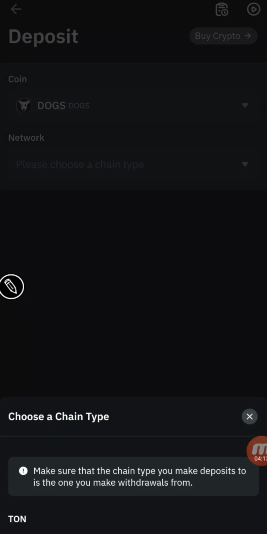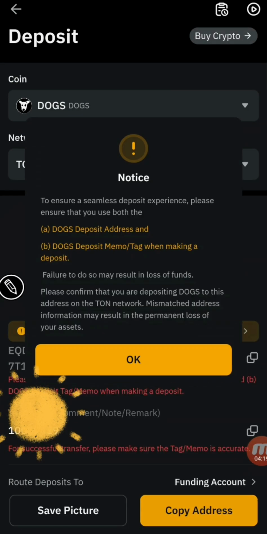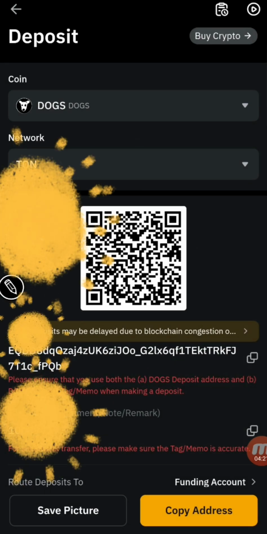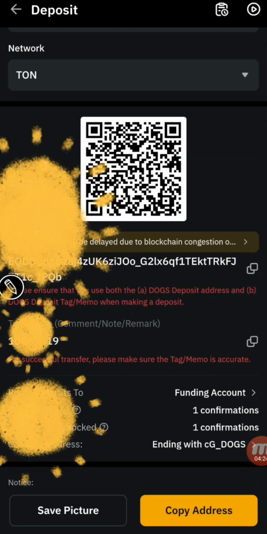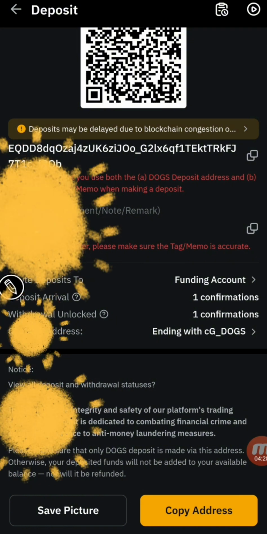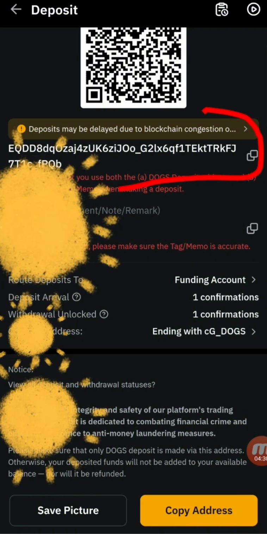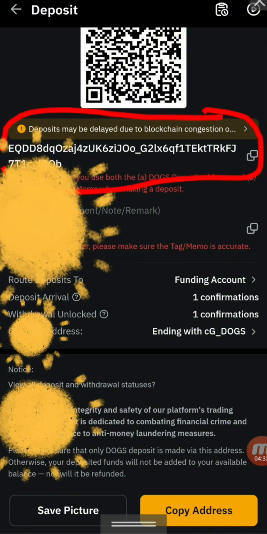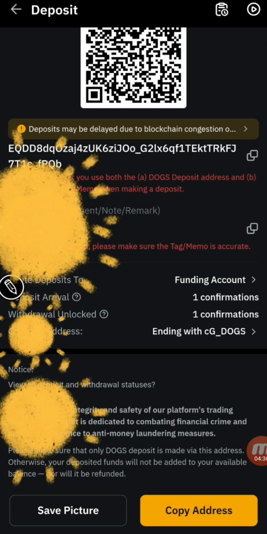I select TON as the network. Select TON. So I'm having my DOGS on the TON network, and I'm having the deposit address here. I copy the address.